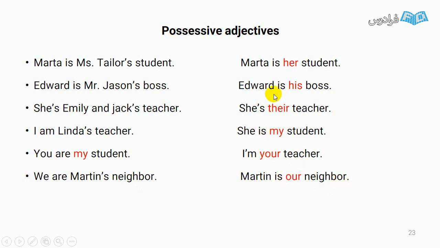What is the difference between a possessive noun and a possessive adjective? Here we mention people's names. Exactly, we use a noun and apostrophe and s, but here we use a possessive adjective and a noun.